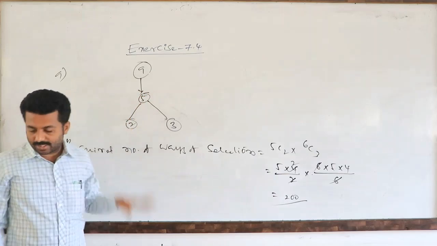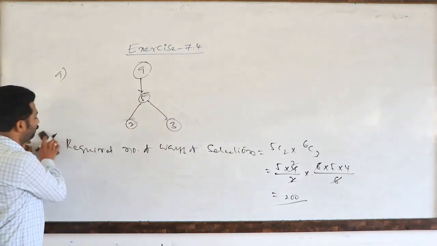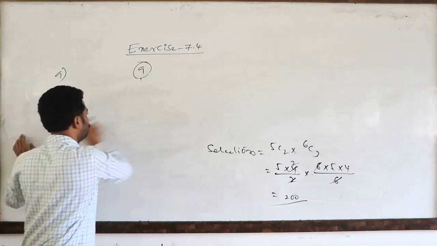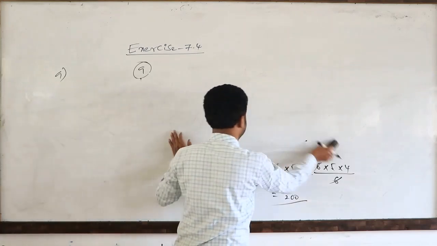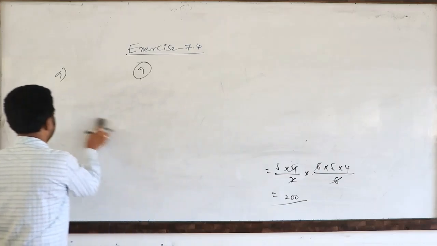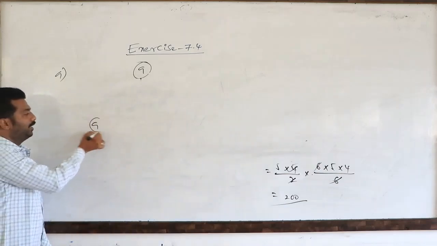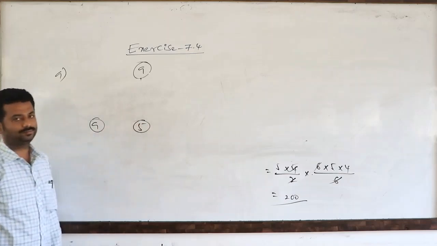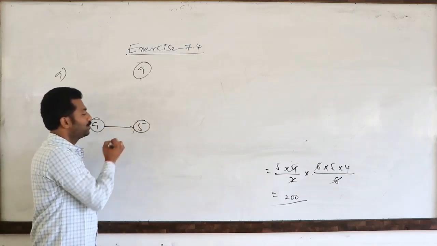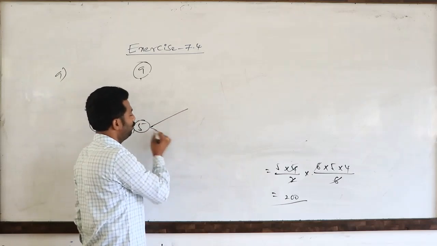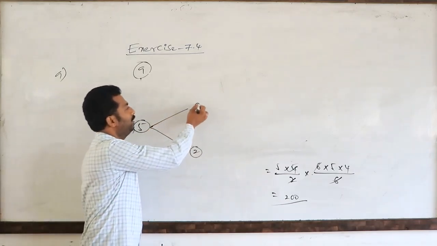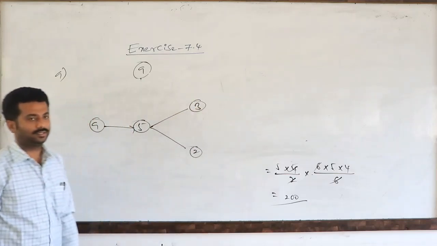Total 9 subjects are there, and they have to choose only 5 subjects. In these 5 subjects, 2 are compulsory for every student, and the remaining 3 they have to select.